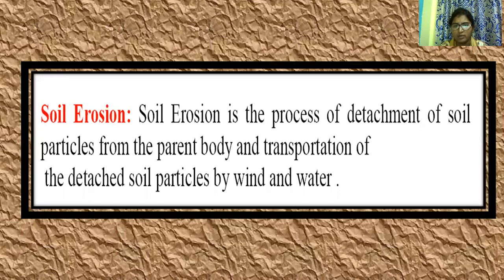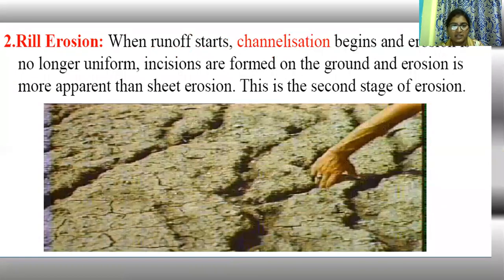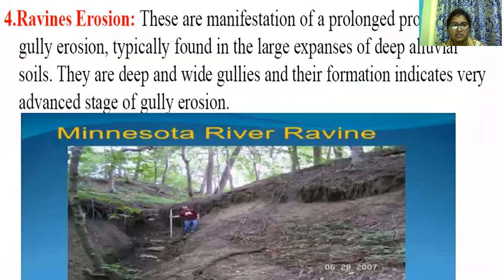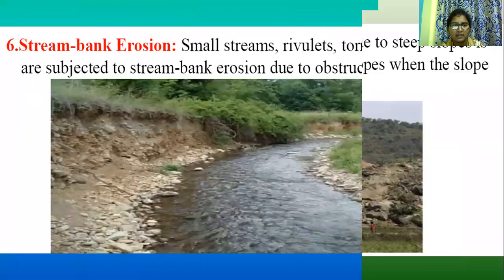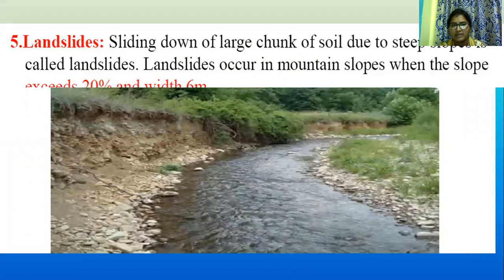So detached soil particles from the parent rock are transported by wind and water. The types of erosion are sheet erosion, rill erosion, gully erosion, ravine erosion, landslides, and stream bank erosion. These are the different types of erosion.